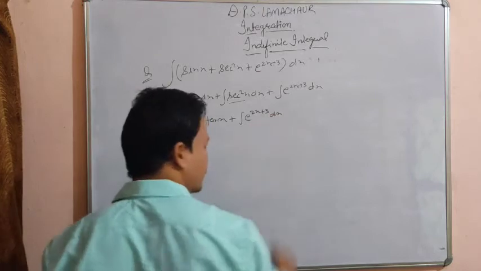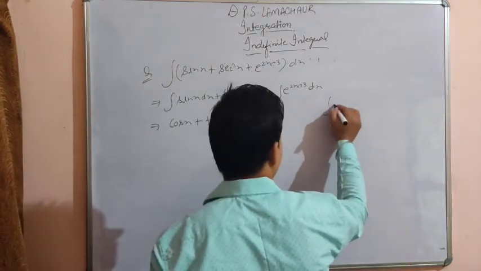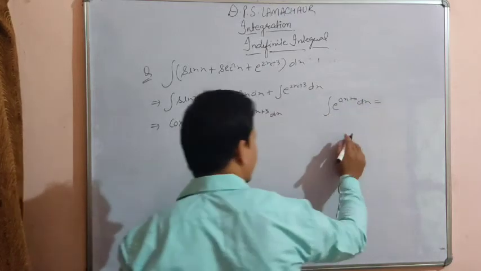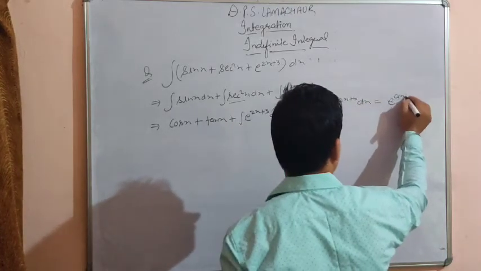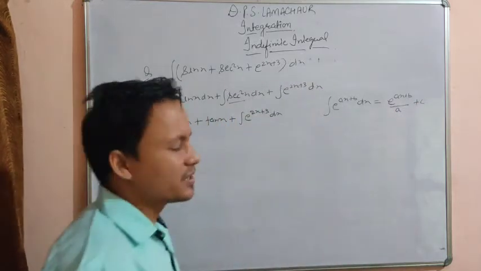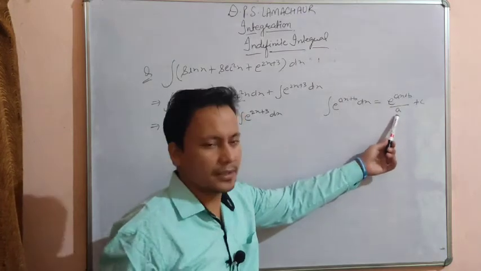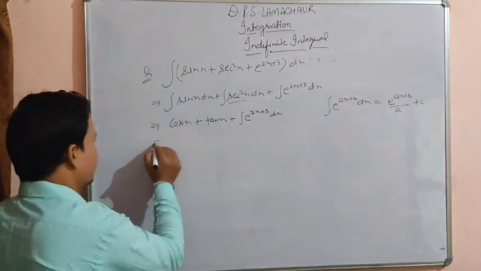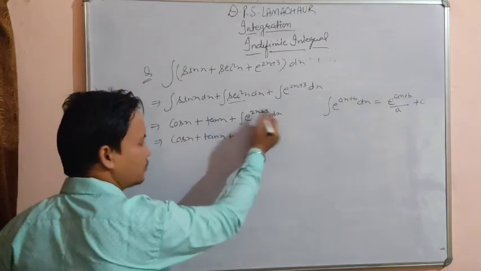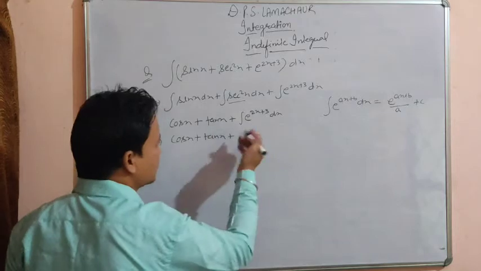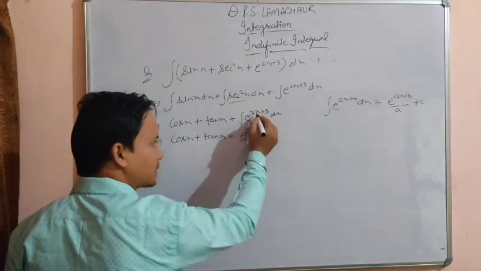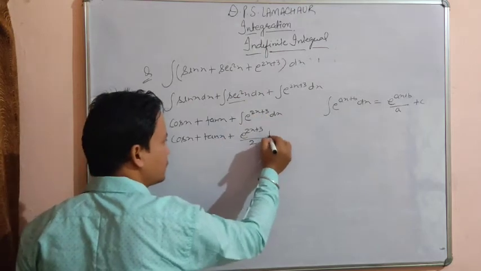So how are we going to solve it? This is a formula for the exponential term: integration e to the power ax plus b dx equals e to the power ax plus b divided by a plus c. Okay, the coefficient of x you can divide by. So this is cos x plus tan x plus e to the power x. What is the integration of e to the power x? That is e to the power x. So e to the power 2x plus 3 divided by the coefficient of x. What is the coefficient of x? 2. So divided by 2 plus c.